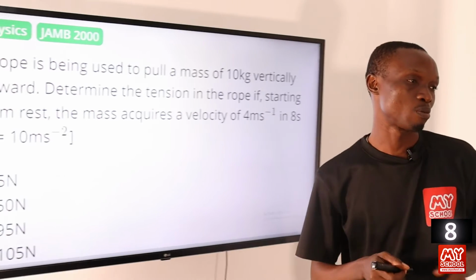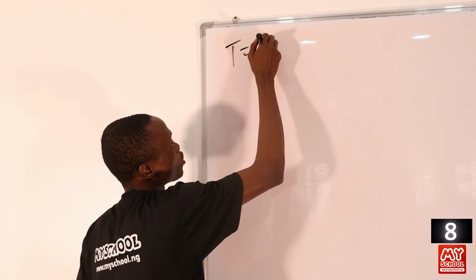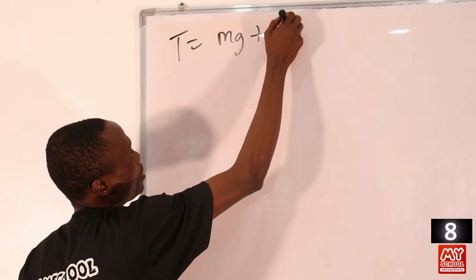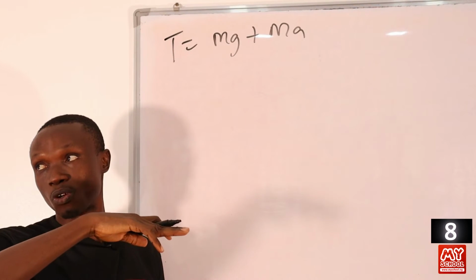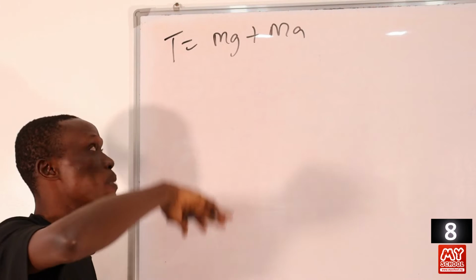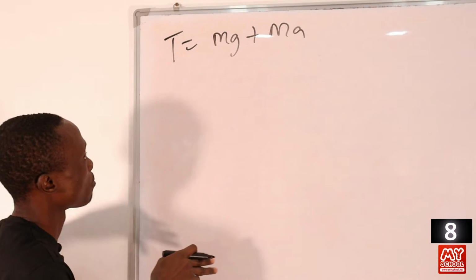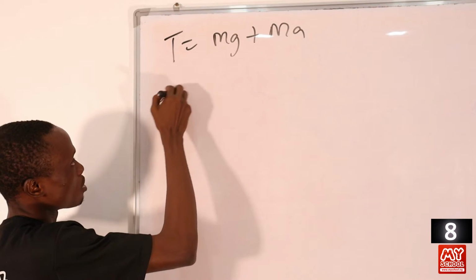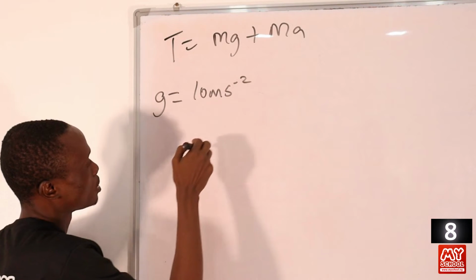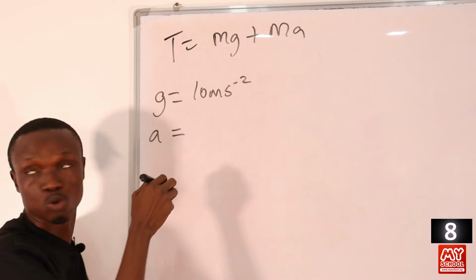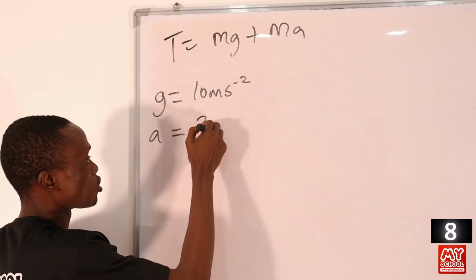So let's move over to the board to solve this question. So the tension in the rope will be equal to mg plus ma, right? And the reason for that is because the rope is actually used to pull a mass of 10 kg upward, right? So we are given acceleration due to gravity to be equal to 10 meters per second square. Then in this question acceleration is not given to us,